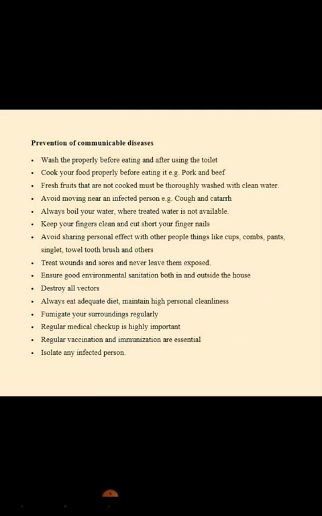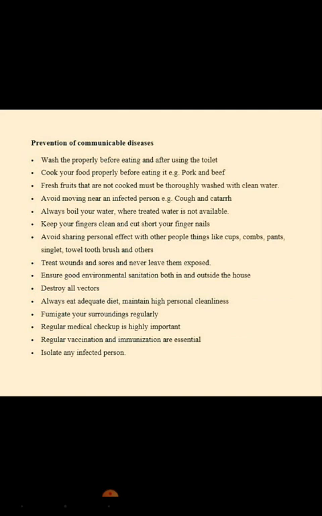When we are talking about fresh fruits, we are also talking about vegetables, like your efo gure, shoko, tete, and so on. You should wash them properly before eating them or before cooking. Also, avoid moving near an infected person. That is, anybody that you see coughing or having catarrh, you should not move near that person so as not to be infected with that disease.